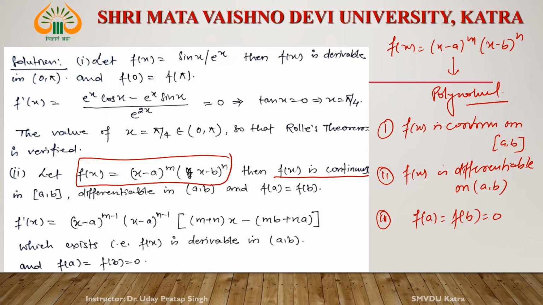Okay, so all three conditions are satisfied by this function. So apply Rolle's mean value theorem. Then there exists c belonging to (a, b) such that f'(c) = 0.